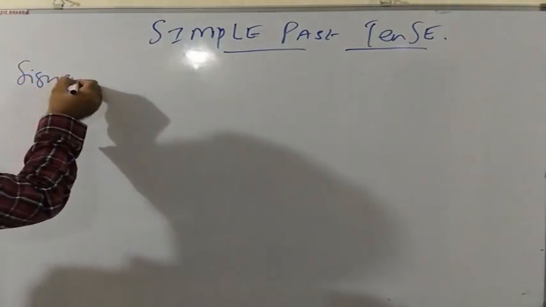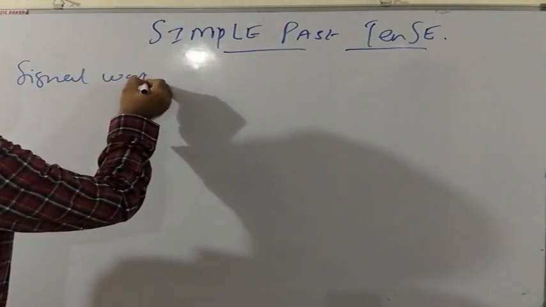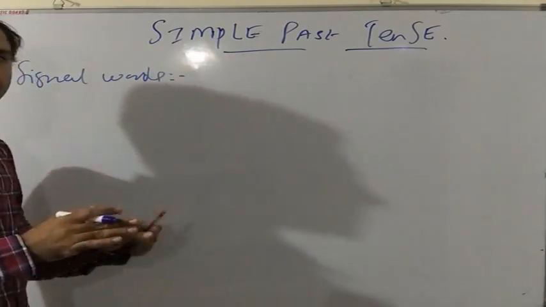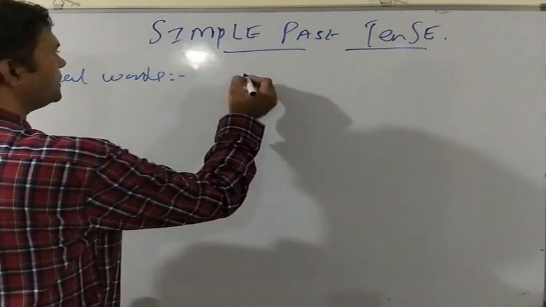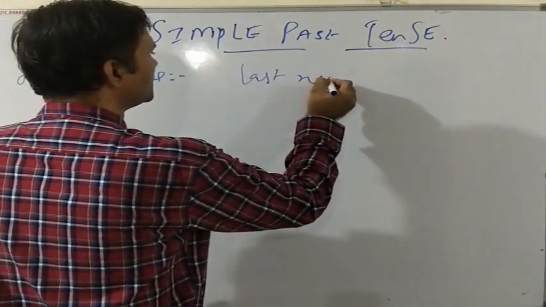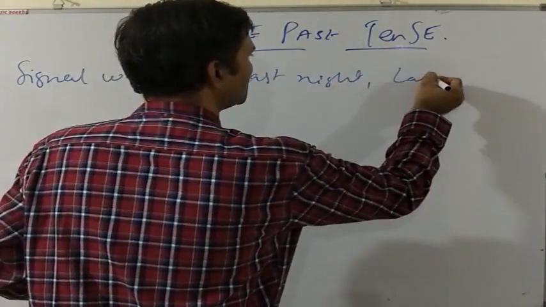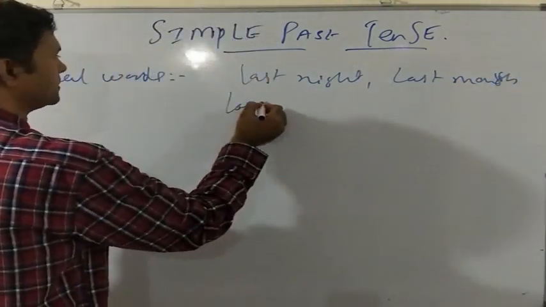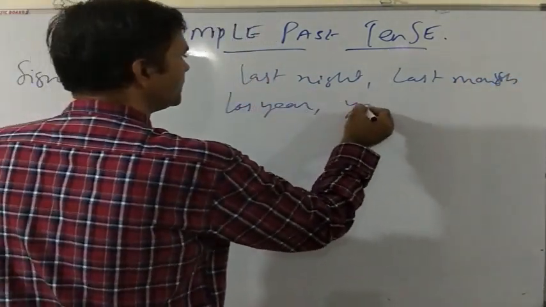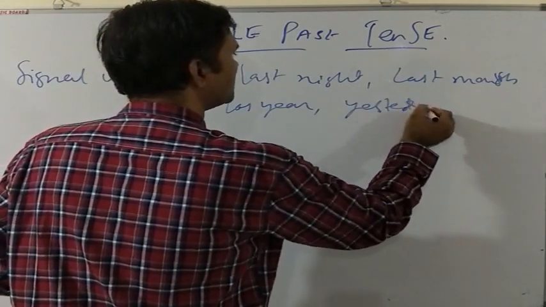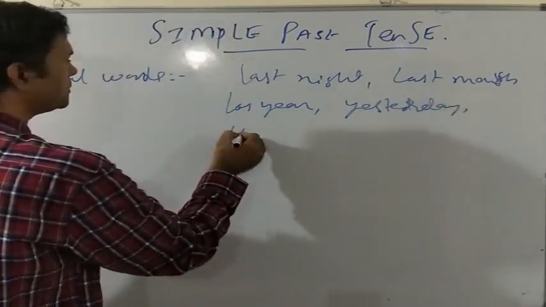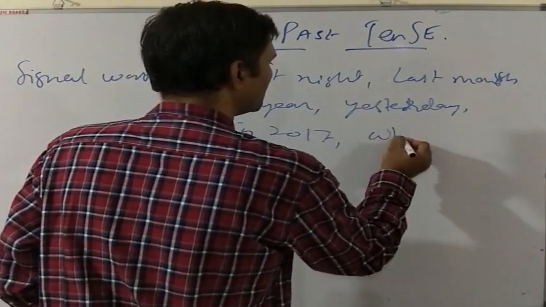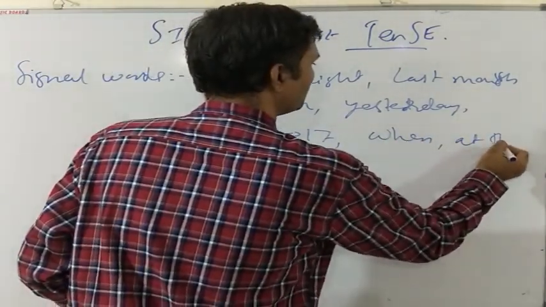Now let us see some signal words of simple past tense. Most of the signal words for simple past tense are time periods in the past. For example, last night, or last month, or last year, or yesterday, or in 2017, or when, or at that time.